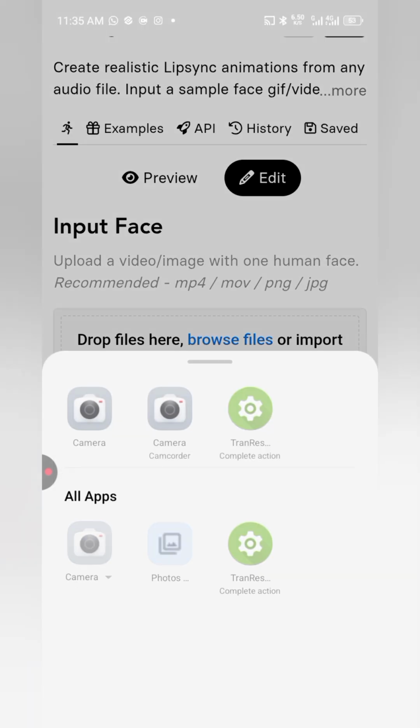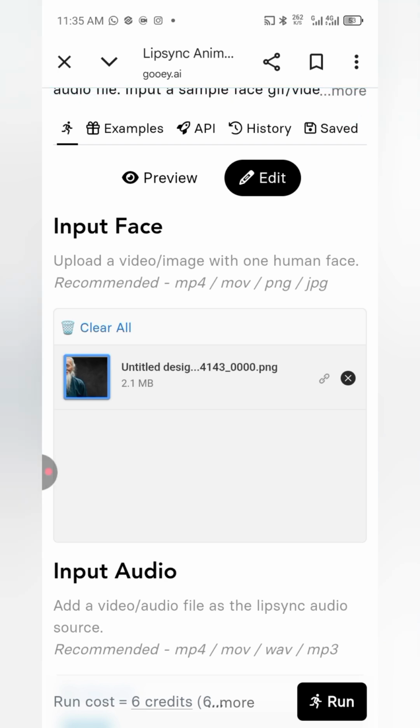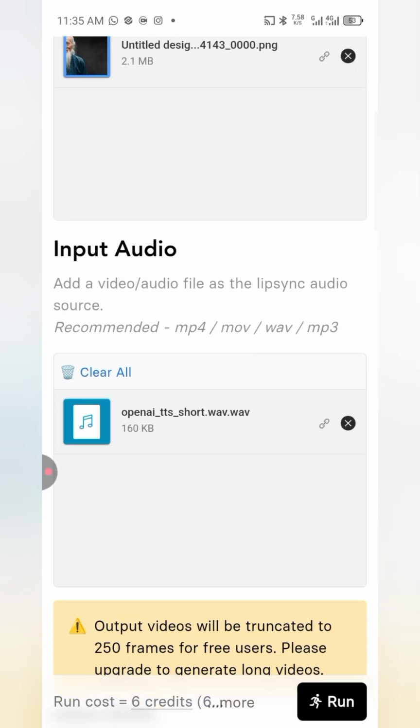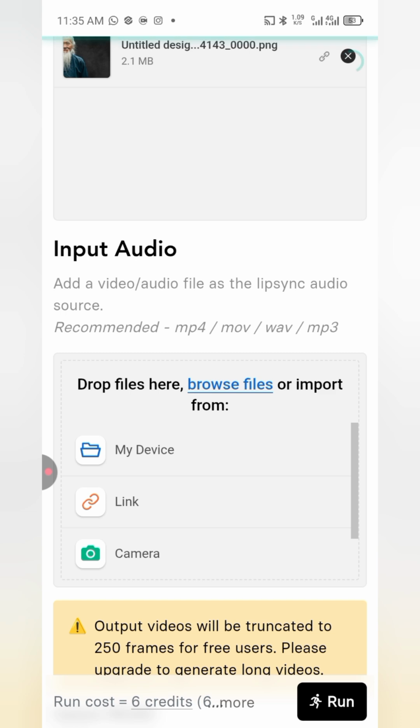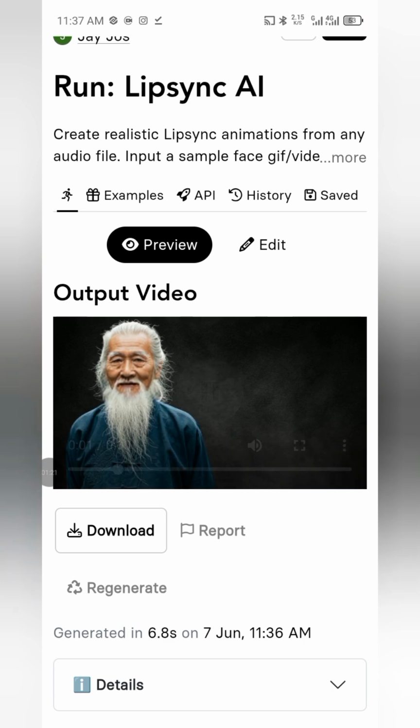So I'm going to go to edit and then to my device, and what I'm going to be doing is getting the picture, that picture we got from Canva that we downloaded first, and then the next one is input audio. So the speech, that text to speech that we got at 11 labs, we're going to input that and then we're going to run it.